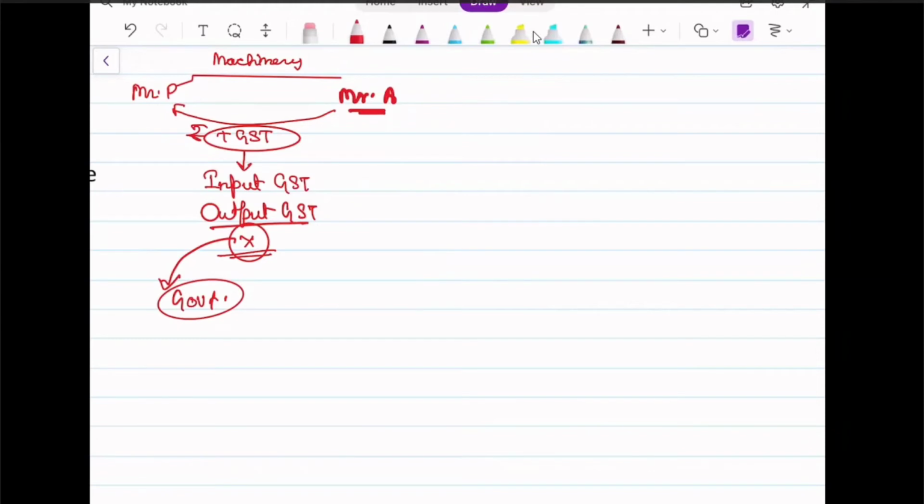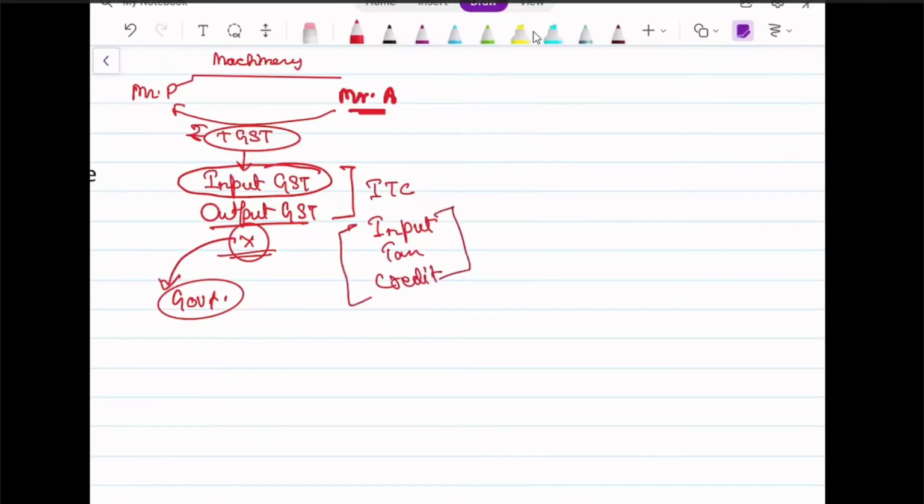Suppose on this input GST has been claimed, which means input tax credit has been availed. That means the GST which Mr. A paid at the time of purchase of the machinery, he has already taken the credit along with his outward supplies.